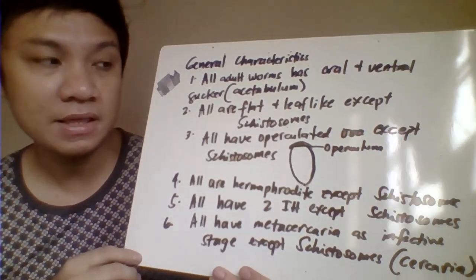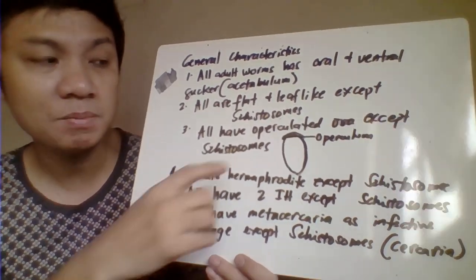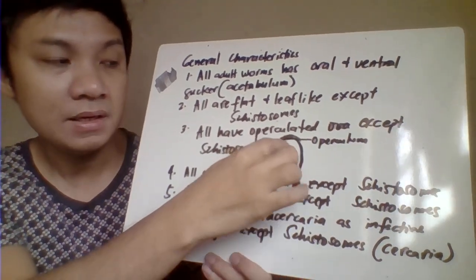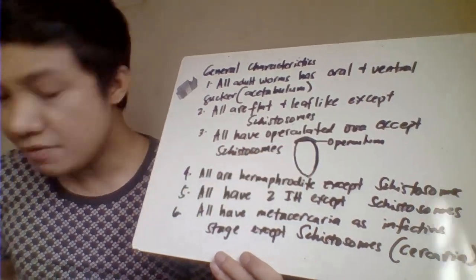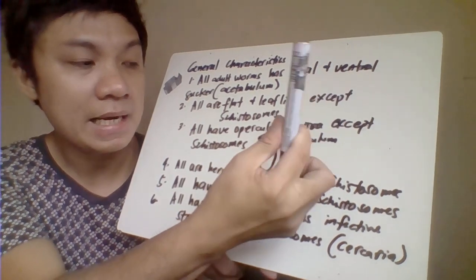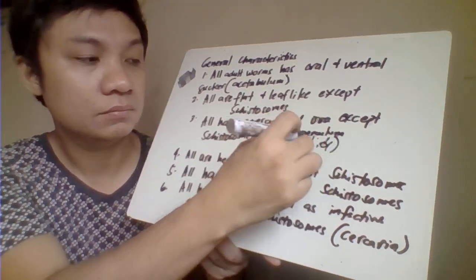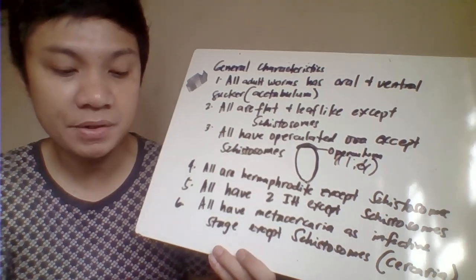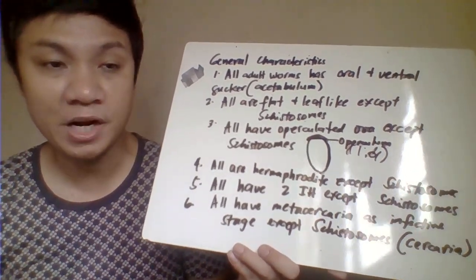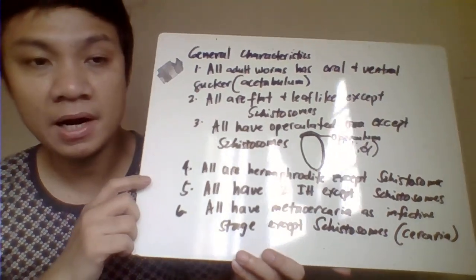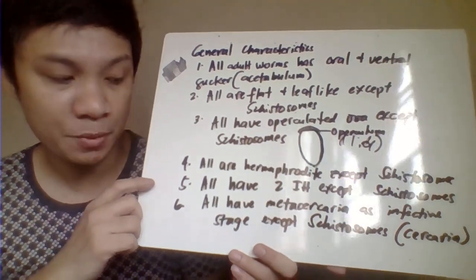All have operculated ova except the schistosomes. Operculated means the egg has an operculum, simply a lid or cover, except in schistosomes, which have no operculum. Then all are monoecious except the schistosomes.